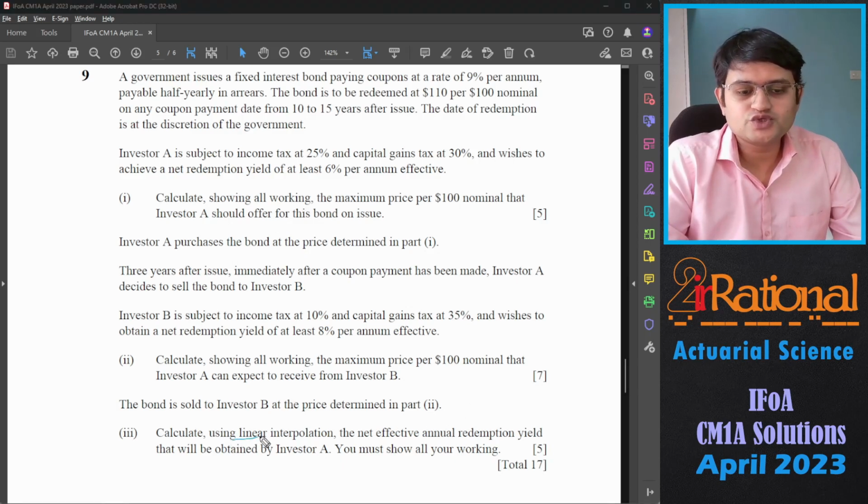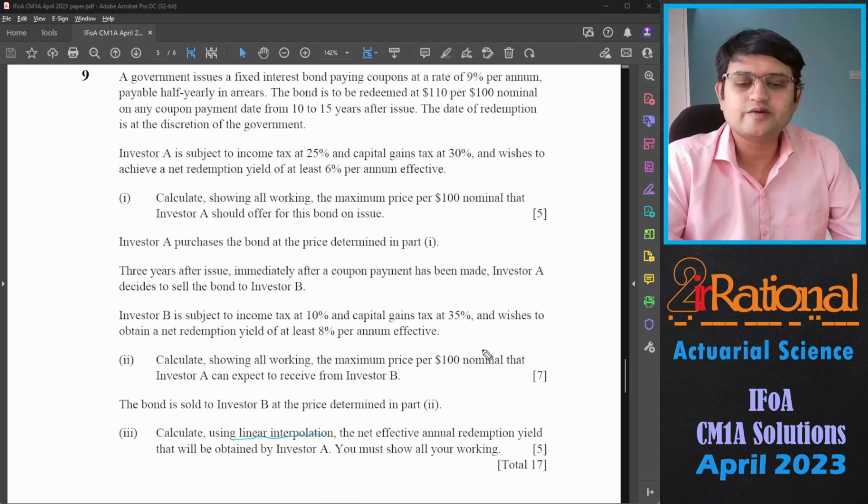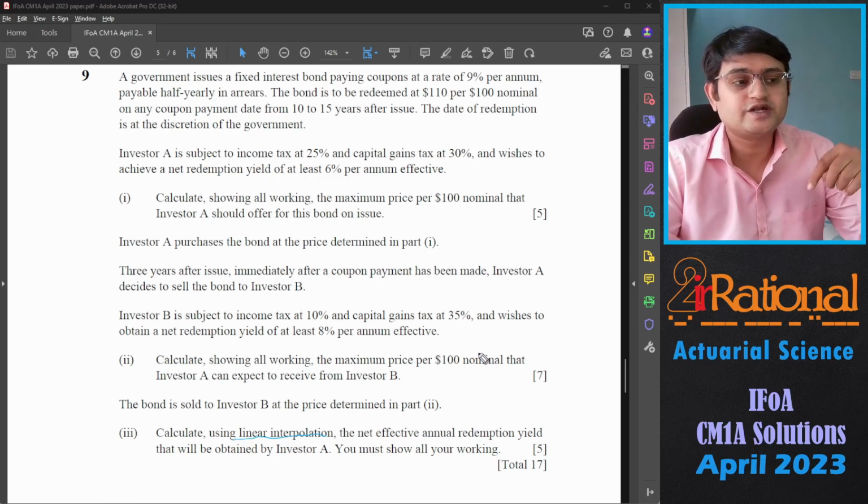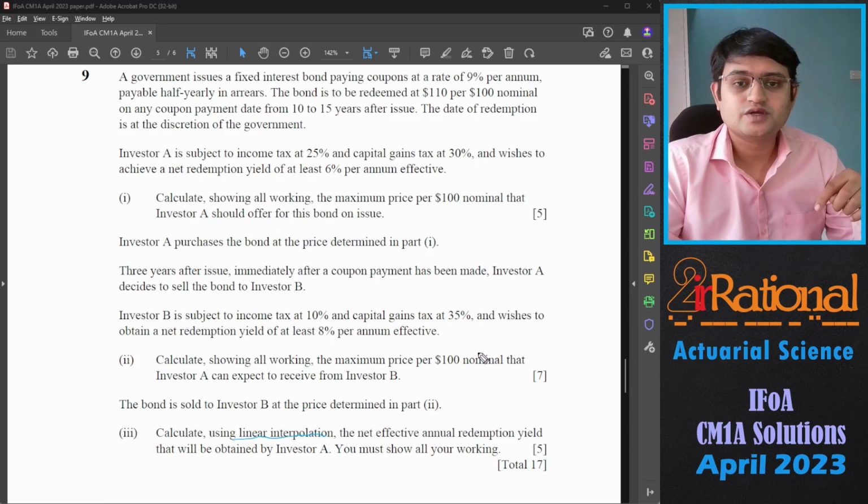Even though they use the word linear interpolation, what I use is calculator table mode to calculate these things. If you want to understand exactly how, I have listed in the description the calculator videos. You can go through the table mode video.